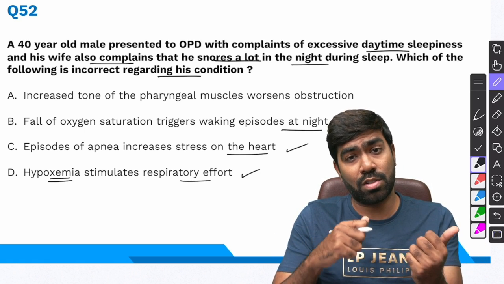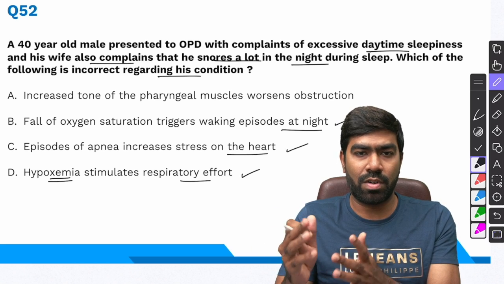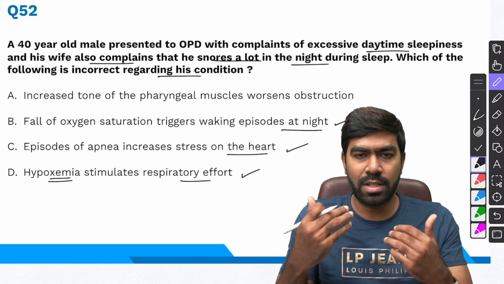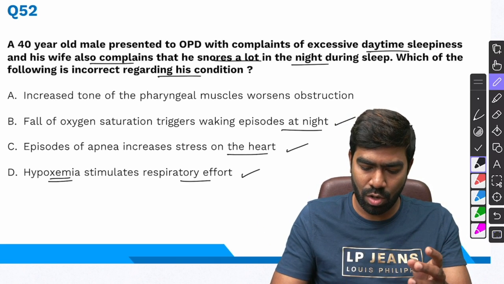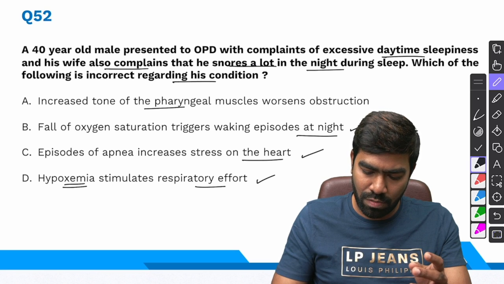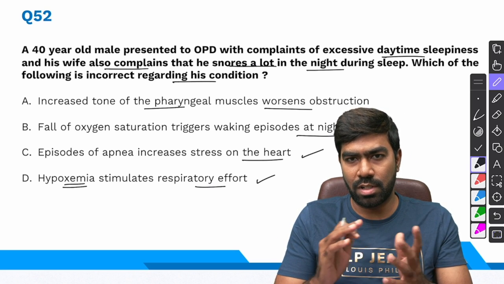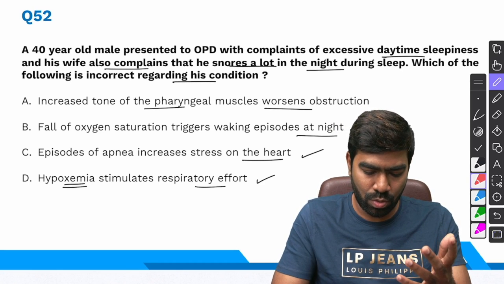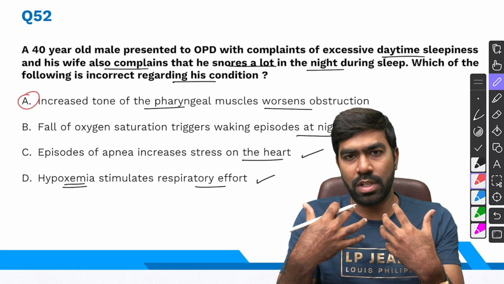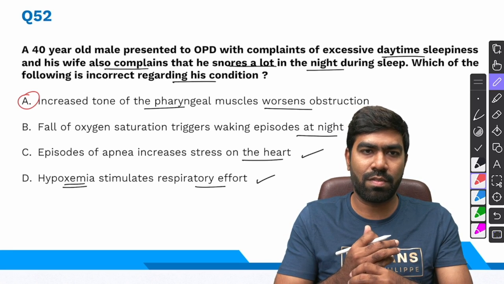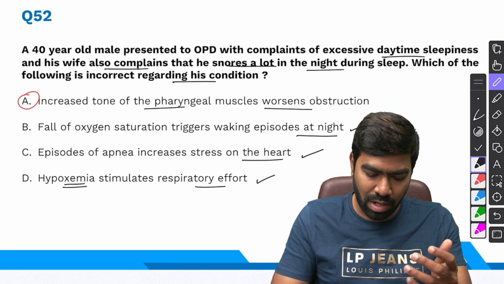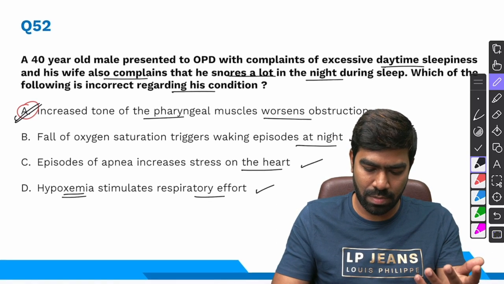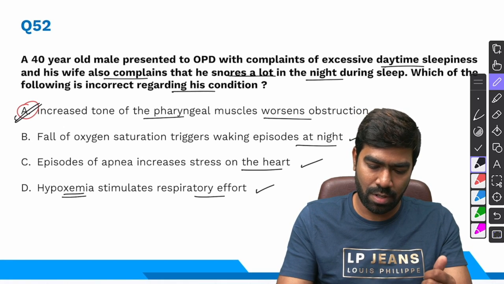We know that CO2 is a strong trigger for respiratory effort, and that's the reason why this is going to basically increase or stimulate the respiratory effort. What is wrong here is increased tone of pharyngeal muscle that's going to worsen obstruction. That's wrong. In fact, reduced tone or flaccidity of the muscles of the pharynx is the one that's going to result in fallback of the tongue, resulting in obstruction at the level of the pharynx, right, upper airway. So that is the right answer for this question because it's a wrong statement. It's not increased tone, it's decreased tone.